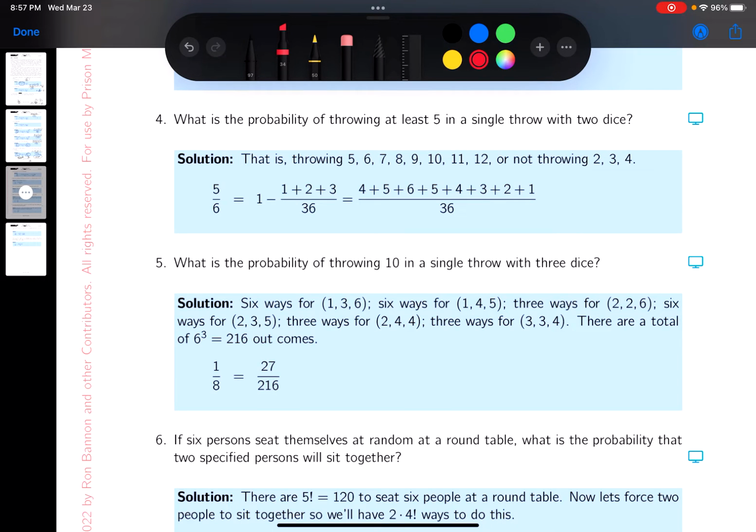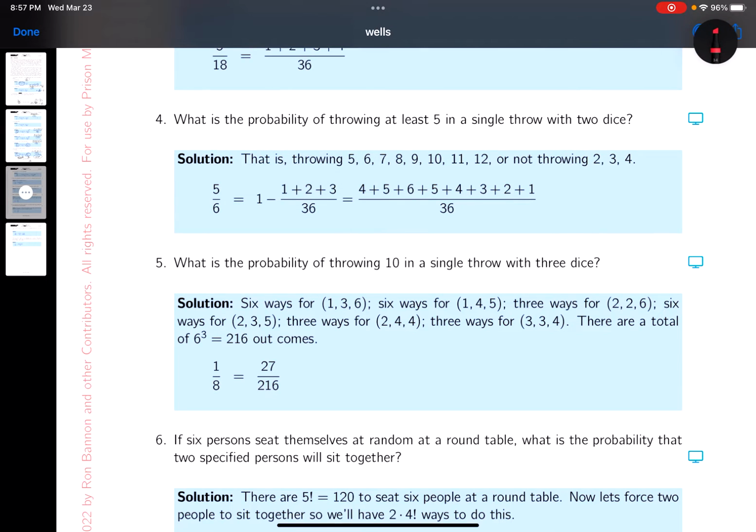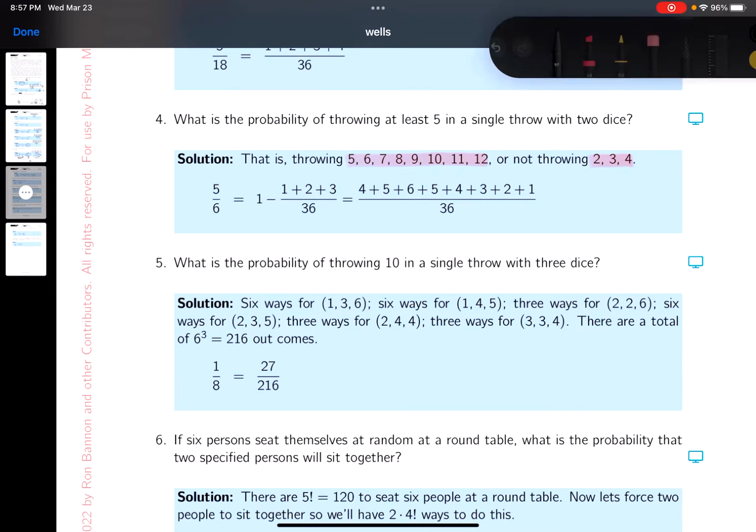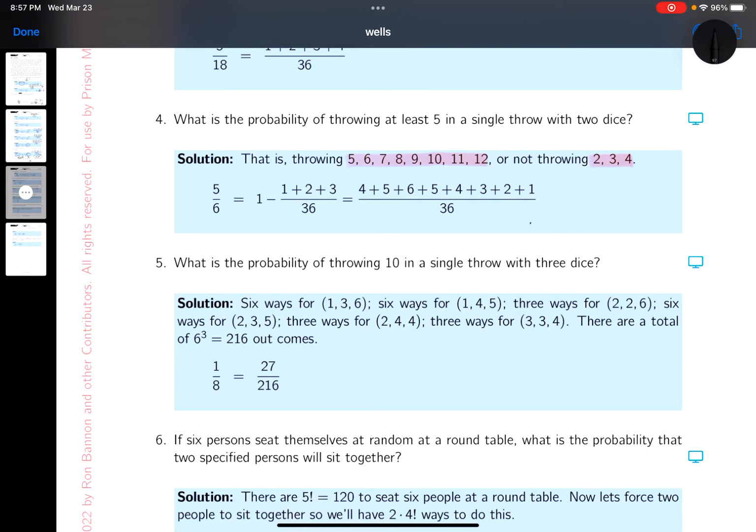Okay, sometimes it's easier to answer the question by not doing something. So the question over here is, what's the probability of throwing at least five? At least five, you'd have to throw 5, 6, 7, 8, 9, 10, 11, 12. And again, they're two dice, just like the prior problem. And not throwing it means you would hit 2, 3, and 4. I actually prefer the not throwing version of the story. And now it's going to be 1 minus the not throwing.